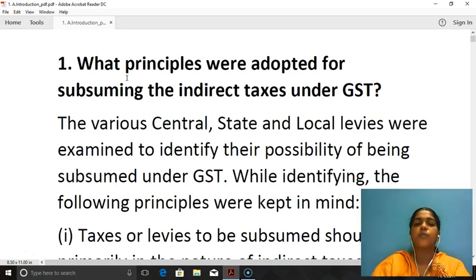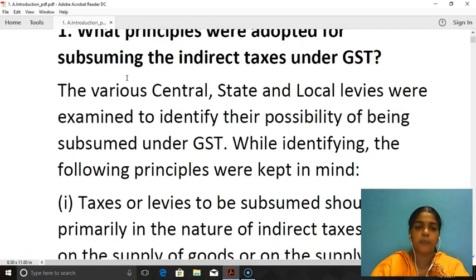So what is the basis for subsuming these indirect taxes is the question. The various central, state and local levies were examined to identify the possibility of being subsumed under GST. So, what were the types of taxes that were subsumed under GST? The central taxes like central excise, service tax were subsumed under GST. The state taxes like VAT and entry tax were subsumed under GST. The local levies like entertainment tax, a portion of entertainment tax, was subsumed under GST.